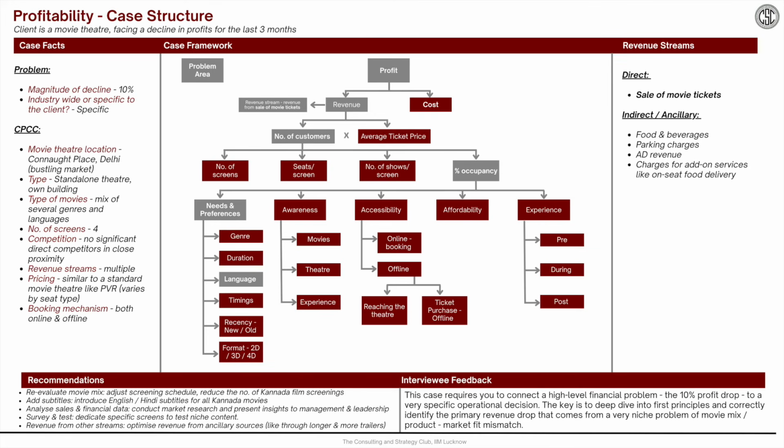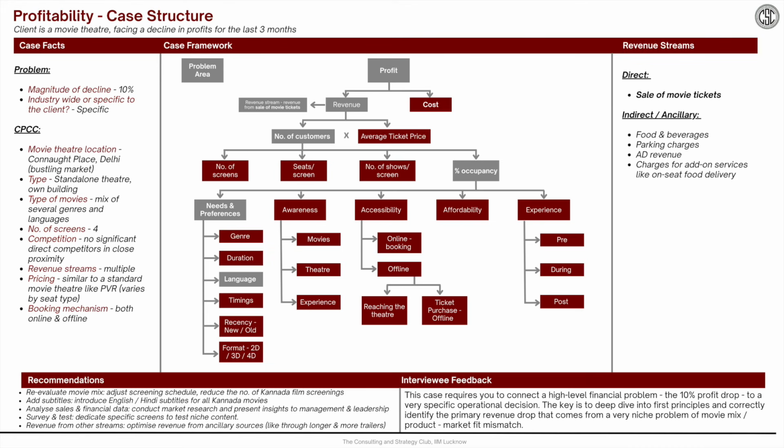Once the context was clear, she broke down profit into revenue and cost and aligned with the interviewer that the issue lay primarily on the revenue side. Identifying the fact that a movie theatre had multiple revenue streams in this case was an important step. She listed these out and then appropriately restricted her detailed analysis to the problem area, which was ticketing revenue. From there, she used a simple yet powerful formula to break down ticket revenue into number of screens, shows per screen, occupancy, and average ticket price. This ensured that she covered both capacity and demand side levers.